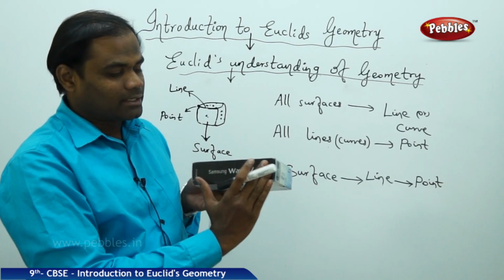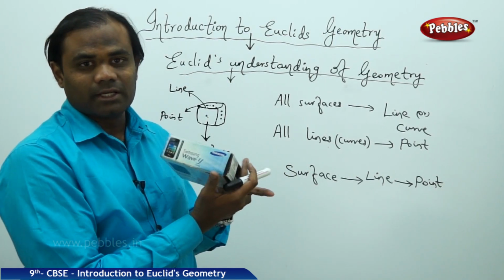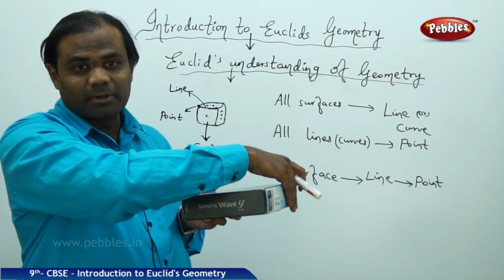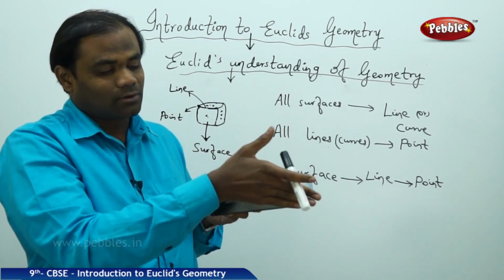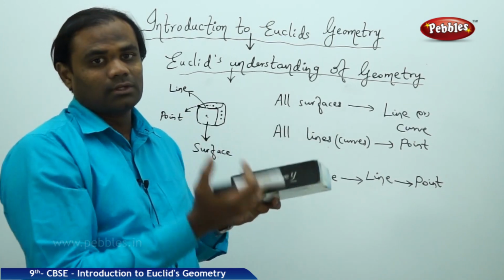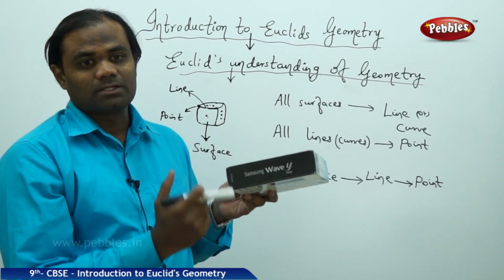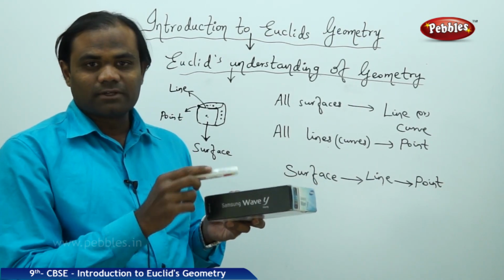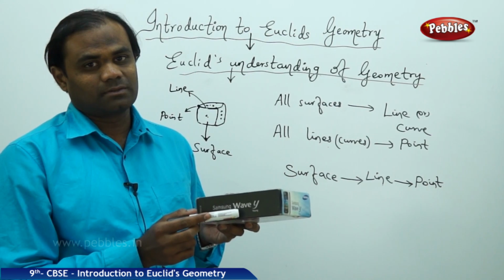Now as I see that every surface is in its own space, that means this surface cannot be in this space, or this surface cannot be in this space. Each surface is in its own space, is how we understand the surface. So every surface is separated by spaces.